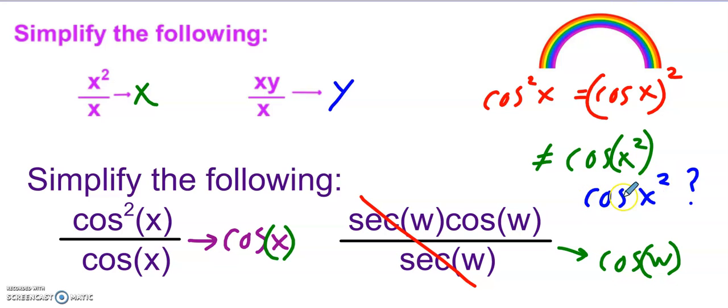Now, if I write this here in the blue, this is ambiguous, because am I saying that the squared is on the x or am I saying the squared is on the whole thing? It's hard to tell. Honestly, if it was written like this, I would personally assume that the square is on the x. So don't write things like this. But cosine squared of x is the same thing as the quantity cosine of x squared. We want to understand that.